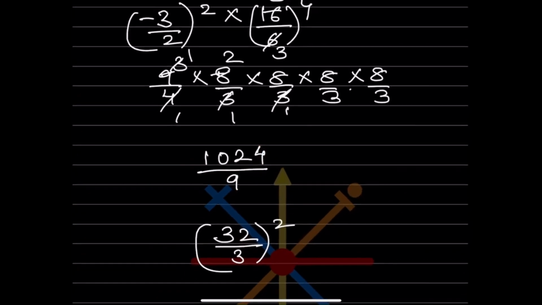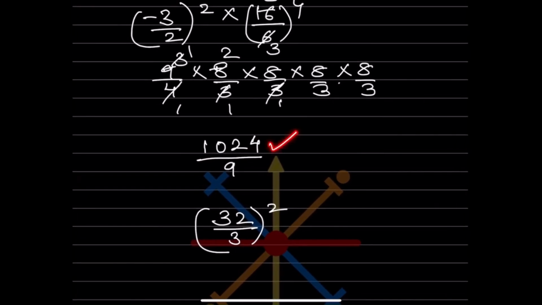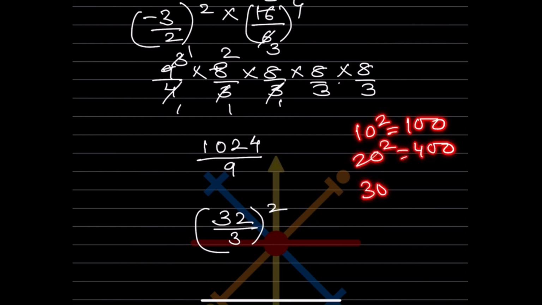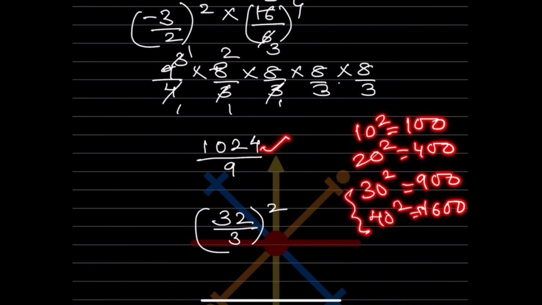And one more thing, how to see, because it's a big number, how to find the square. You can also do one. 10 square is 100. 20 square is 400. 30 square is 900. 40 square is 1600. So now what you can see, this is 1024. So it lies between 30 and 40. Definitely it's not 40.